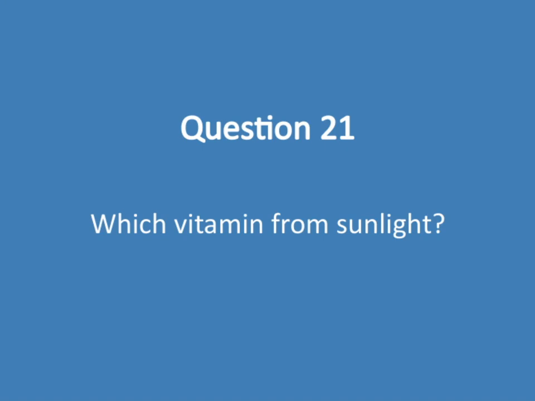So let's talk about which vitamin we get from sunlight. This is a great example of how our body naturally interacts with the environment to support our health. When our skin is exposed to sunlight, specifically ultraviolet B rays, it triggers a process that produces vitamin D. This vitamin is crucial because it helps us absorb calcium, which is essential for strong bones and overall skeletal health. It's interesting to note that vitamin D is often called the sunshine vitamin for this reason. Our body actually synthesizes it on its own, which highlights how important regular, safe sun exposure can be.